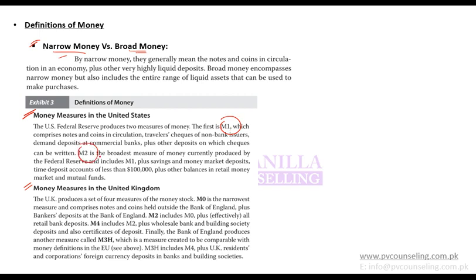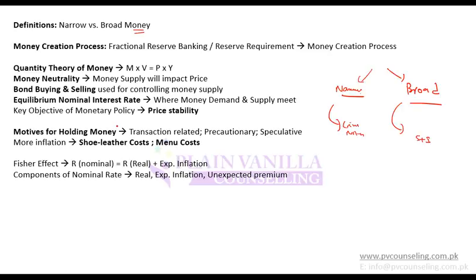M1 is the narrower measure, M2 is the broader measure. In the UK you have M0, M2, M4, M3H. This would be the narrowest, then a bit broader, a bit broader, and then the broadest. This is how money is measured. This is just to tell you how money is measured, or what these terminologies are. Just go through that to build your understanding.